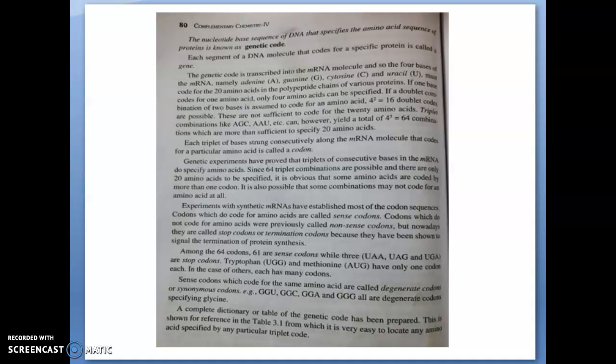The genetic code is transcribed into an mRNA molecule, so the 4 bases of the mRNA, adenine, guanine, cytosine and uracil, must code for the 20 amino acids in the polypeptide chains of various proteins. We already saw that if one base codes for one amino acid, only 4 amino acids can be specified. If a doublet combination of 2 bases is assumed, 4 raised to 2, that is 16 doublet codes are possible. These are not sufficient to code for the 20 amino acids.